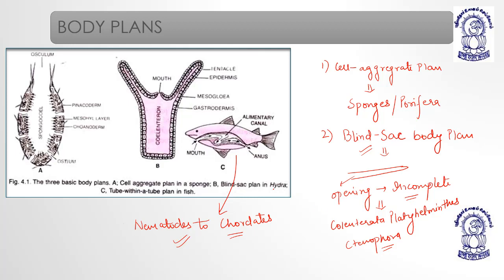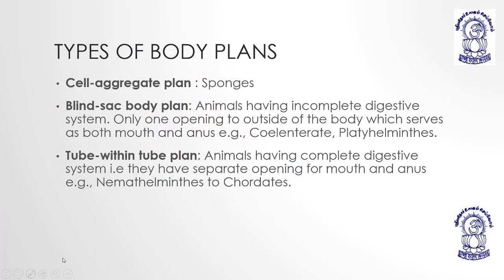Okay. In the tube within tube plan, the digestive system is complete, and they have two separate openings. One opening is the mouth and the other opening is the anus. In the blind sac body plan, they have only one opening, which can be treated as mouth as well as anus. I hope this is understood? Now, these are the overall notes I have given for you to remember: the cell aggregate plan with sponges, the blind sac body plan, and the tube within tube body plan.